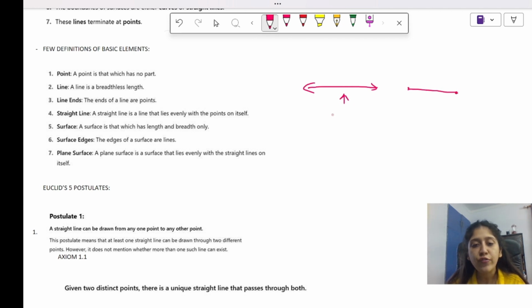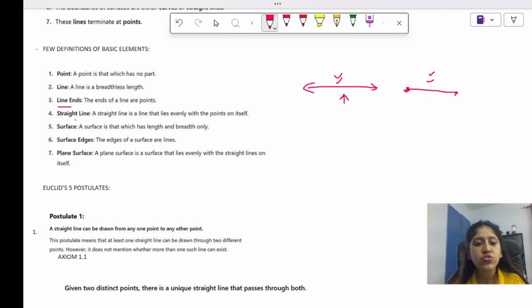ठीक है, definite and indefinite क्या होता है? Definite मतलब this first line can be extended infinitely on both sides, but the second line cannot be extended infinitely because this is defined. मैंने यहाँ पे रोक दिया है. Okay, so this is a line. These are the two definitions of line. ठीक है, line ends. The ends of a line are points. मतलब these are the points. The ends of the line are points.